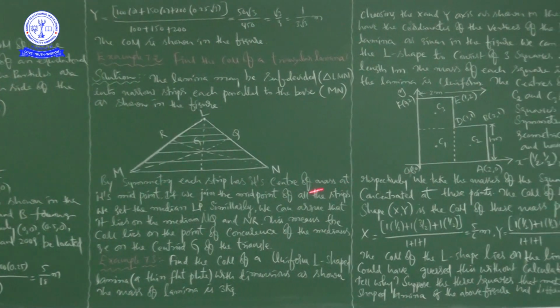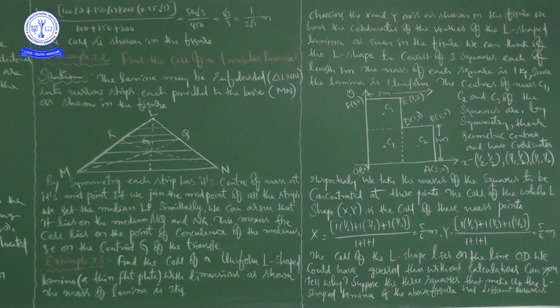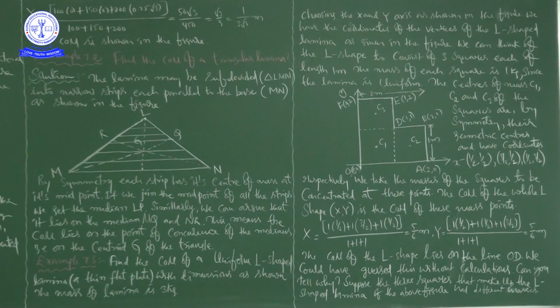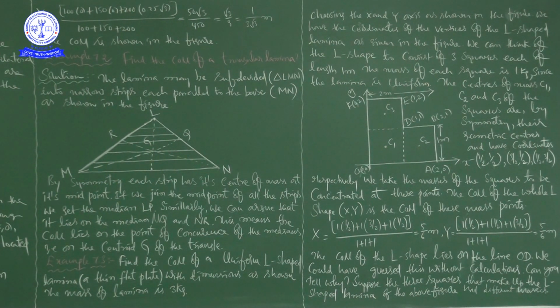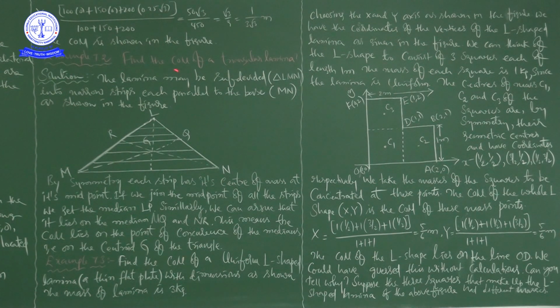Okay, right. See here, next question, example 7.2. The question is as simple as this: find the center of mass of a triangular lamina. Find the center of mass of a triangular lamina. So this is the lamina. Lamina means you just imagine like a plate, for example, just like a plate. You know the exam pad, right? You remove the clipper, and if you see the exam pad, it is like a wooden plate. It is like a wooden plate, right? So in a similar manner, you have to imagine a lamina.